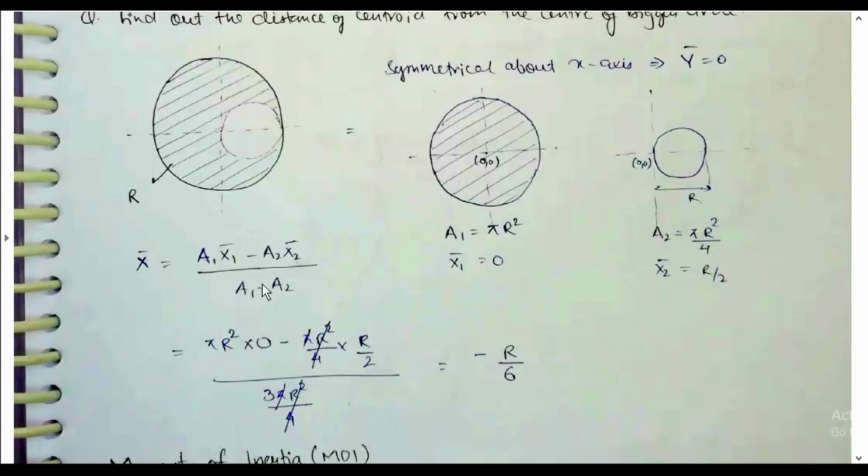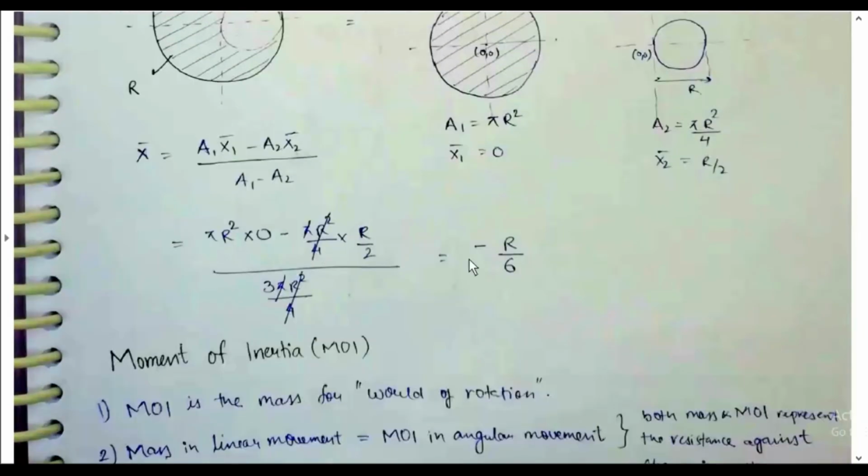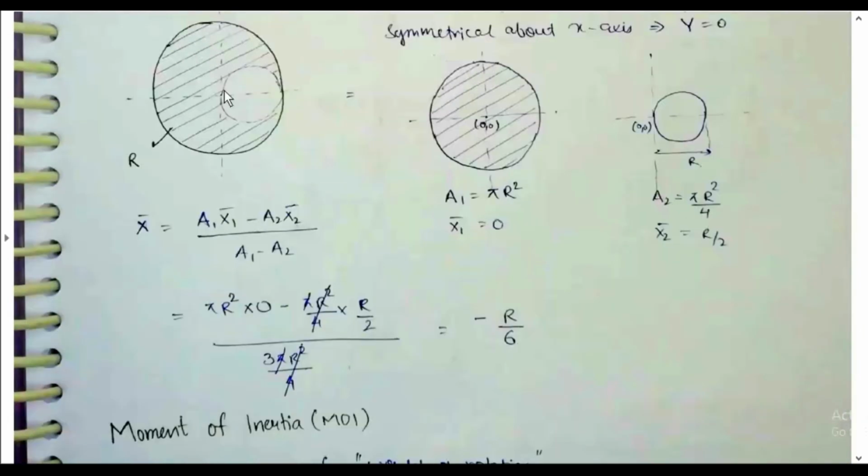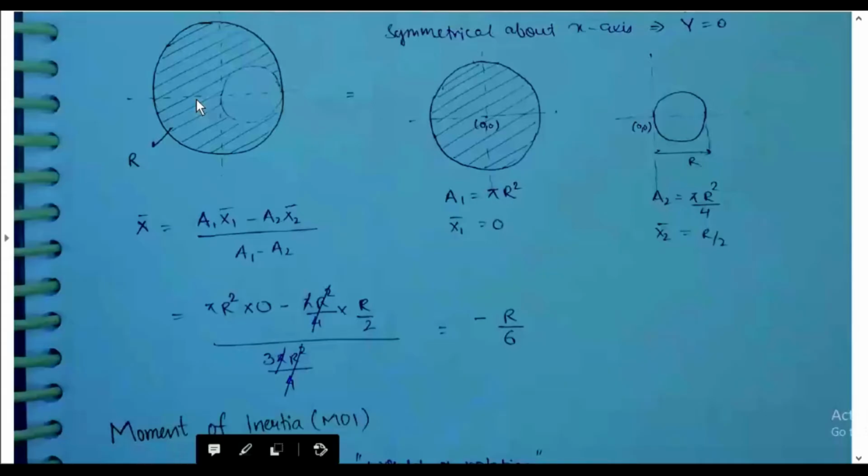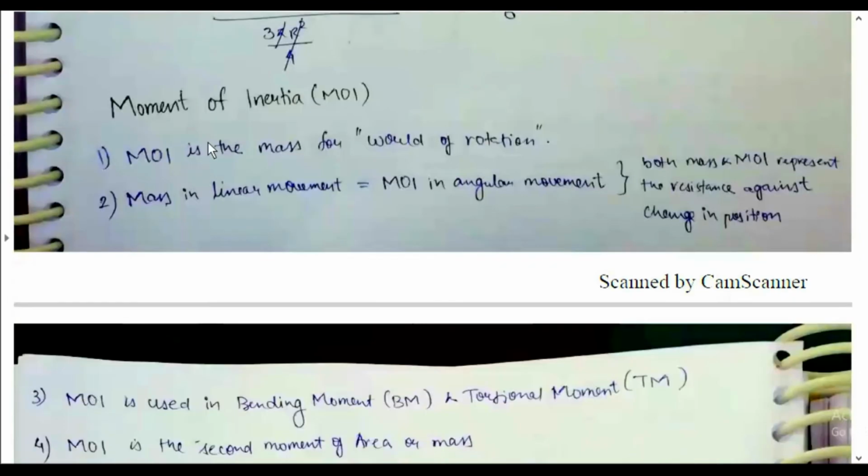A part is removed, so x bar is a1 x1 bar minus a2 x2 bar by a1 minus a2. a1 is pi r square, x1 bar is 0, a2 is pi r square by 4, and x2 bar is at distance r by 2 from the center. So from that we get x bar is equal to minus r by 6. The minus means the centroid will be located r by 6 from here in this direction.